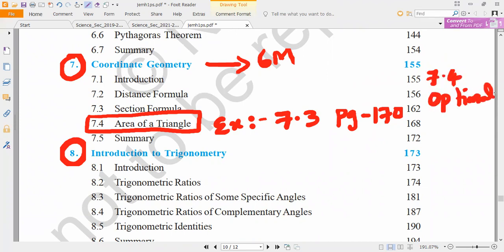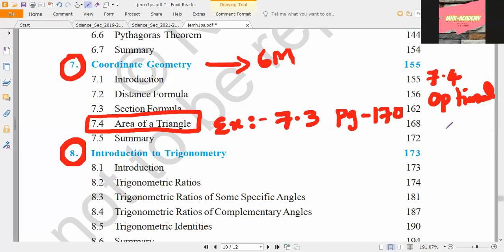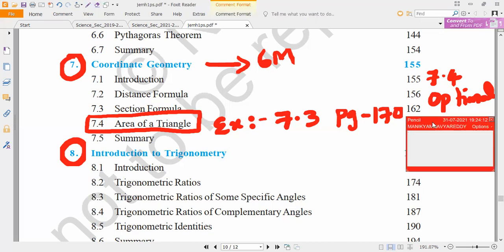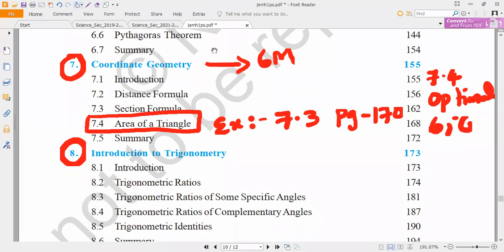So in that optional exercise, the 6th and 7th questions are deleted. All of you mark that. 6th and 7th questions are deleted. Only questions 6 and 7 are the deleted portion. Remaining all is there, 1, 2, 3, 4, 5. 6 and 7 deleted. Okay? Mark it, because you are not supposed to get confused later.